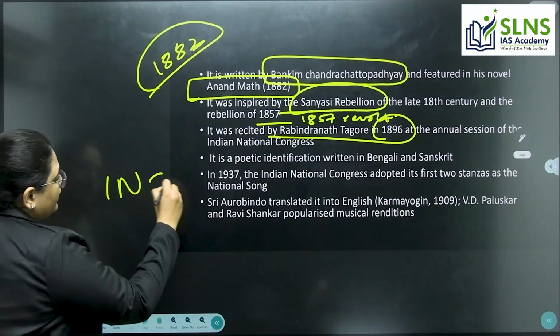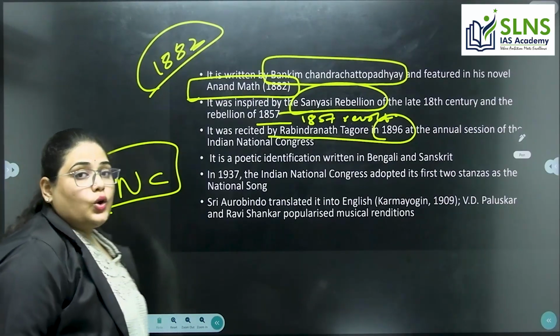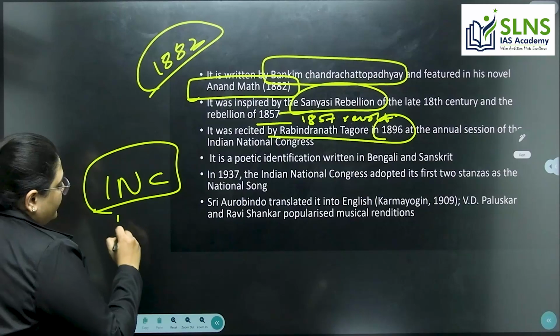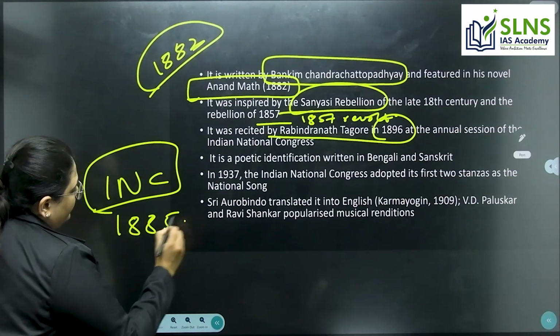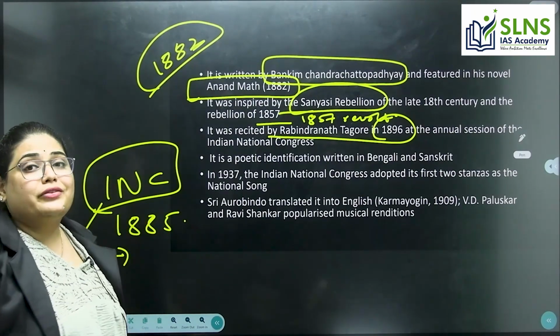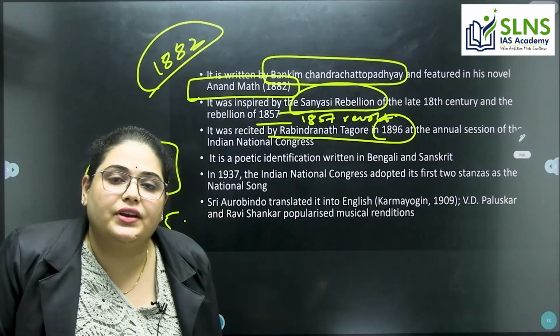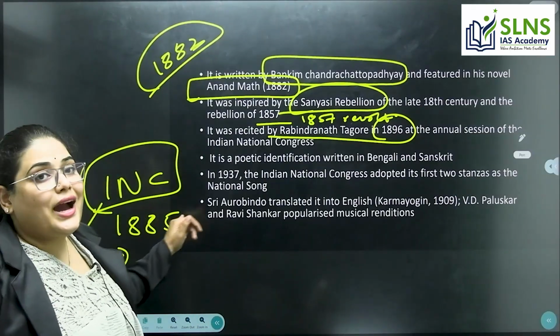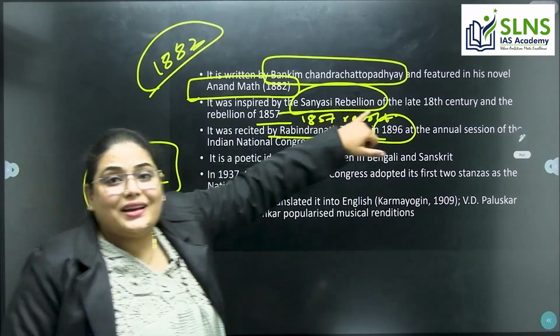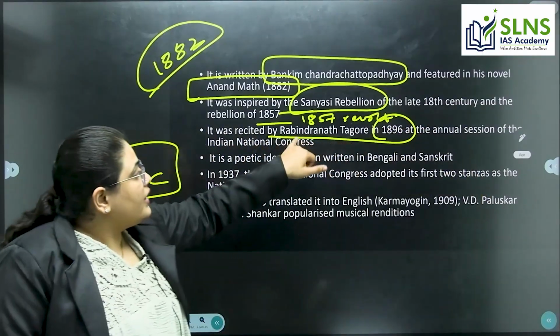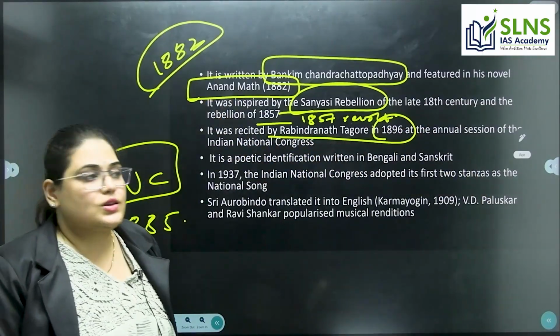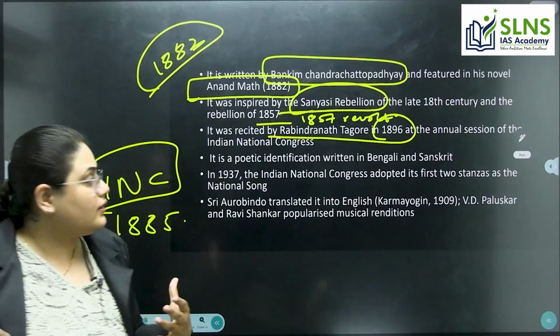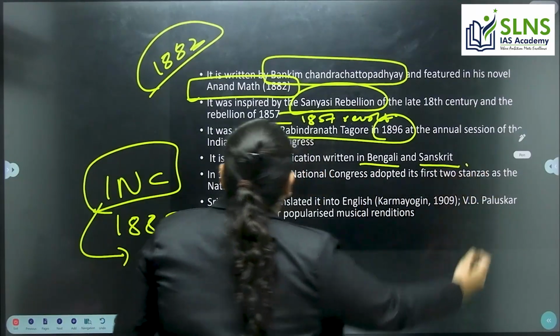Indian National Congress, which was founded in 1885, where the party workers meet for annual sessions every year. So during the annual session in 1896, Rabindranath Tagore recited this song. This poem was written in Bengali and Sanskrit.